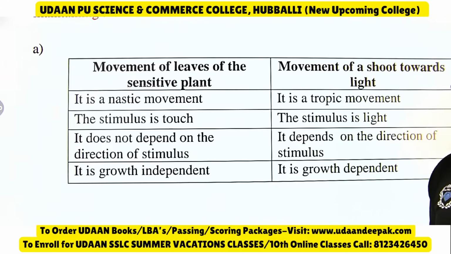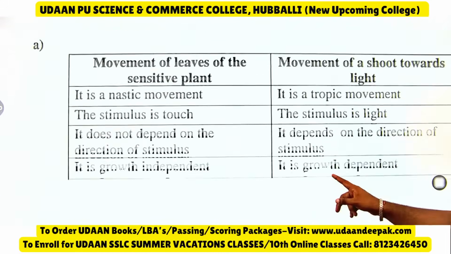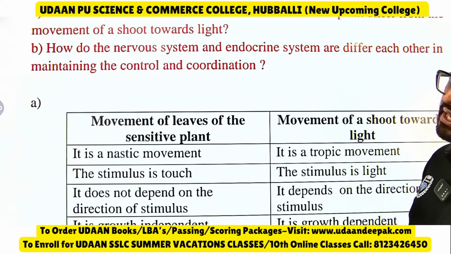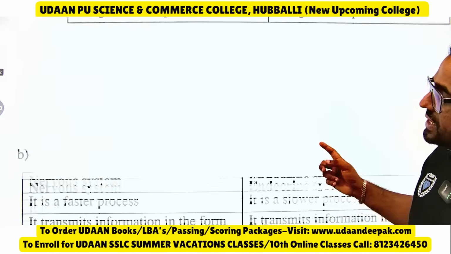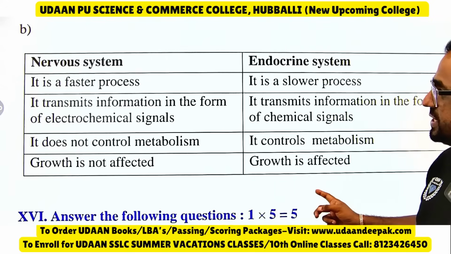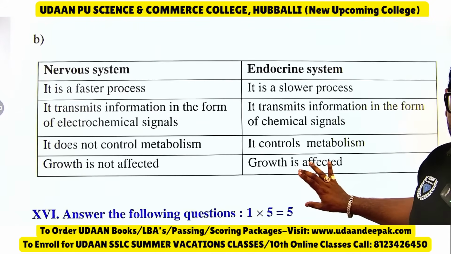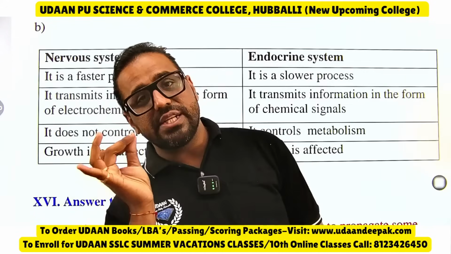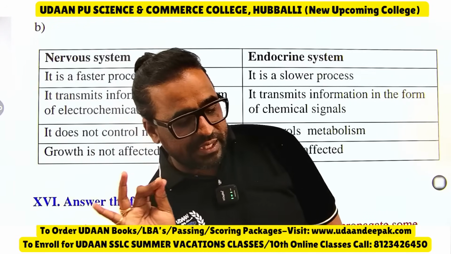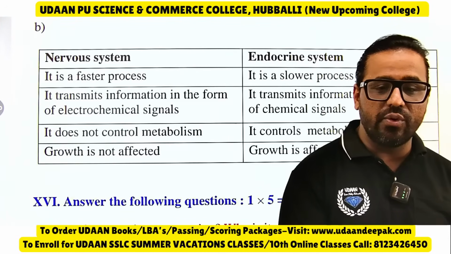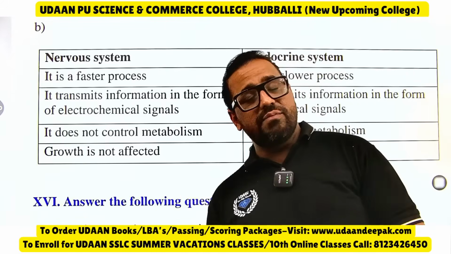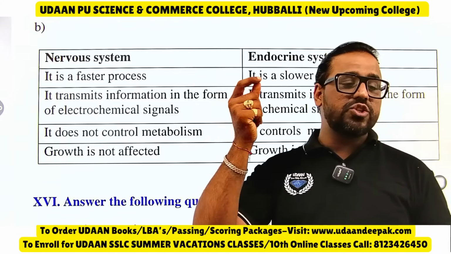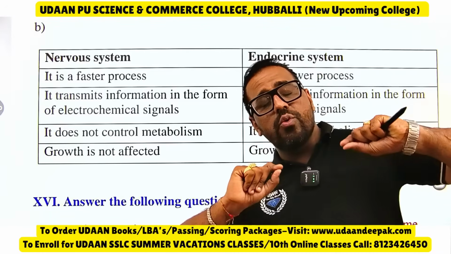Mohammed Nawaz, yes dear. Next, you can see how do the nervous system and endocrine system differ from each other in maintaining control and coordination. Difference between nervous system and endocrine system has come fixed in the exam. Look at the nervous system, do not get nervous, because nervous system is also a most important question that has come. Okay, see nervous system, what it does is, it is a faster process, whereas endocrine system means it is a hormone, it is a very slow system.